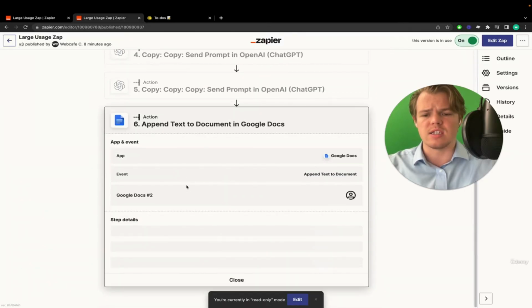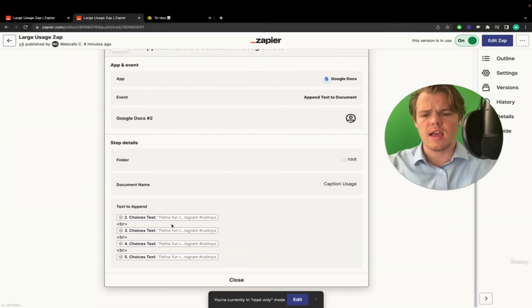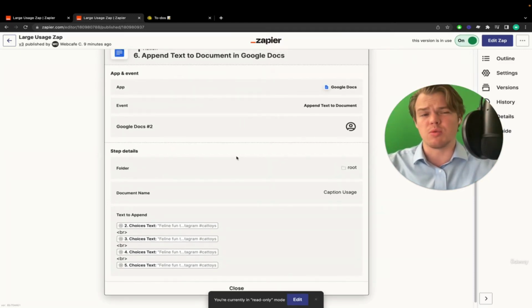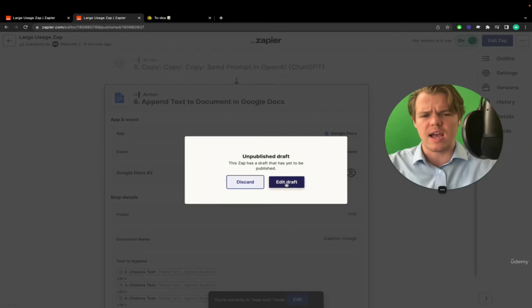And then I've asked it to take those prompts and put them into a Google Doc and have them separated. What's really great about Google Docs and the append function is that you can use HTML as well. So this little BR is basically a break in the line, so it doesn't come jumbled into a hard to read paragraph. Rather, it's line by line, and as you'll see when we print it over, that's what it'll look like. So let's go ahead and run the Zap.